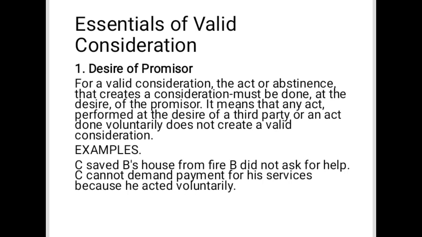Essentials of valid consideration. 1. Desire of promisor for a valid consideration. The act or abstinence that creates a consideration must be done at the desire of the promisor. It means that any act performed at the desire of a third party, or an act done voluntarily, does not create a valid consideration. Example: A. C saved B's house from fire. B did not ask for help. C cannot demand payment for his services because he acted voluntarily.